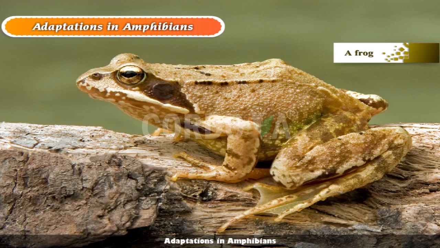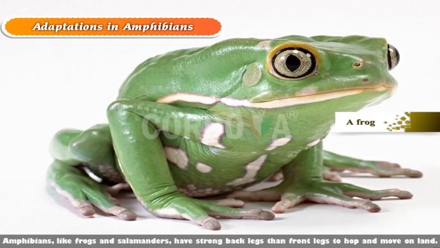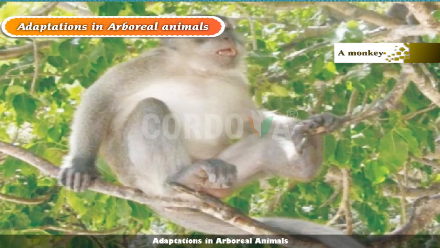Adaptations in amphibians. These animals have moist skin to breathe in water. They also have lungs to breathe on land. They have webbed feet to swim. Amphibians, like frogs and salamanders, have stronger back legs than front legs to hop and move on land.